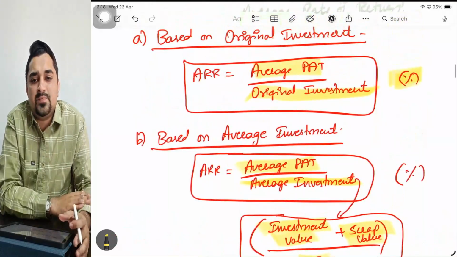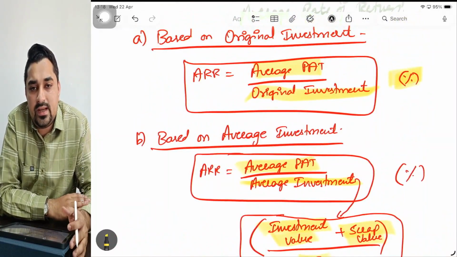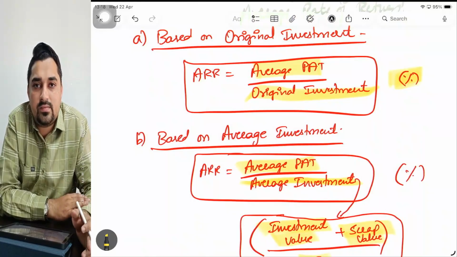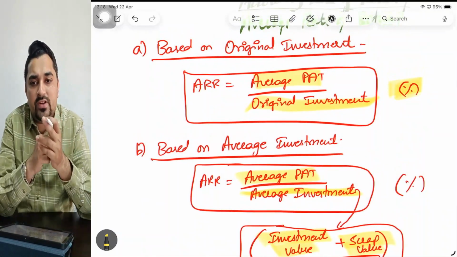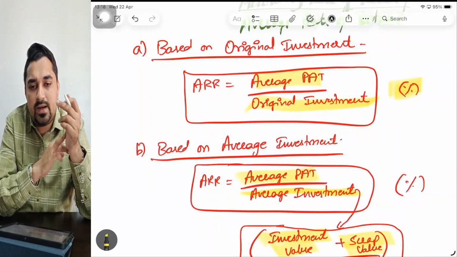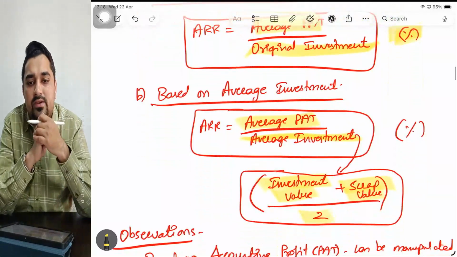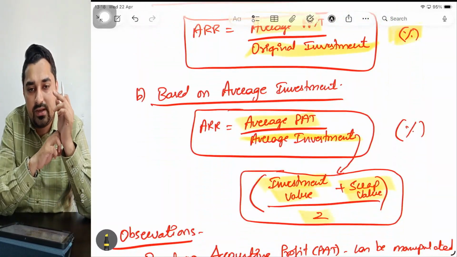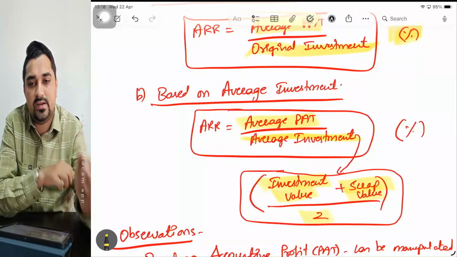Again, ARR, to sum up: ARR based on original investment, ARR based on average investment. How to calculate ARR based on original investment? What is the formula? Average PAT divided by original investment. How do you calculate ARR based on average investment? Average PAT divided by average investment. Sir, how do you calculate average investment? It is original investment plus scrap value divided by 2.